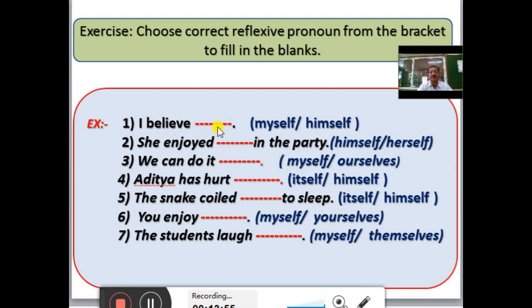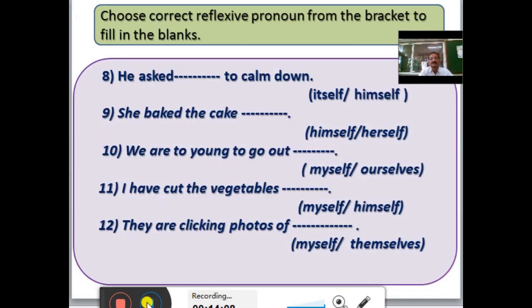Myself is a reflexive pronoun. She enjoyed dash dash in the party. She enjoyed herself in the party. We can choose herself here. In this way, you read all the sentences and complete this activity. In this slide also there are 5 sentences. You choose the correct reflexive pronoun and complete them.